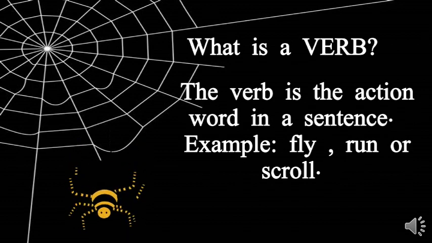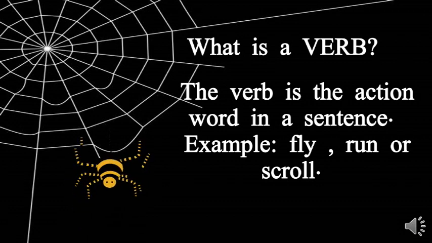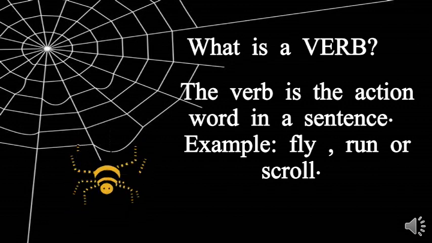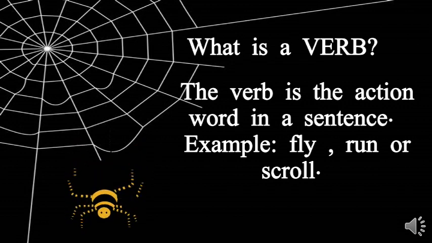The verb is the action word in a sentence. Example: fly, run, scroll. There are many more action words in the dictionary, as well as we have come across so many verbs in our life, right?